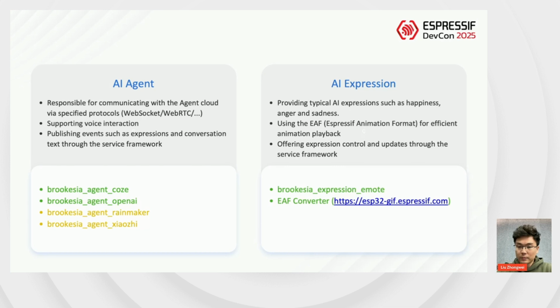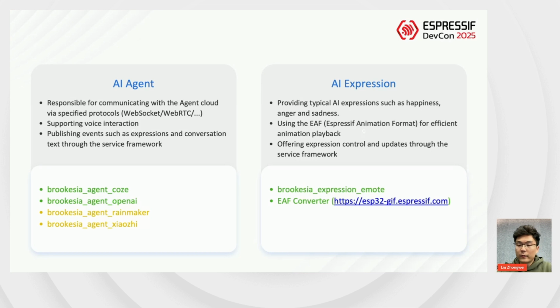The AI agent is responsible for communicating with cloud agents via protocols like WebSocket, supporting voice interaction, and publishing events like expressions and text through the service framework. Currently, we have implemented components for Codes and OpenAI, with Remaker and Xiaozhi under active development.